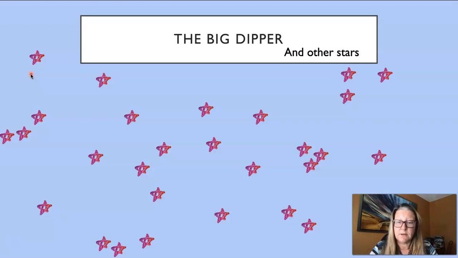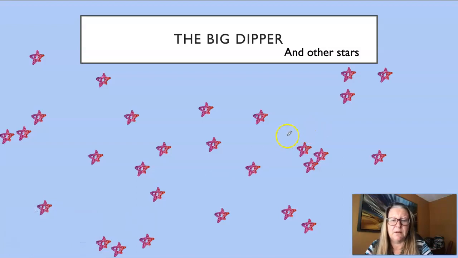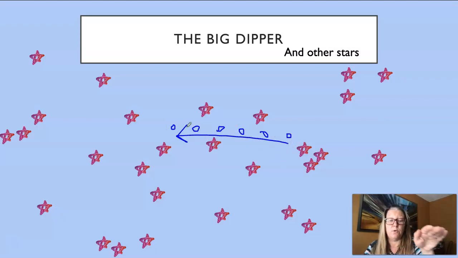So even though most of the stars did not move relative to each other, these careful observers did notice that there were 5 objects that seemed to move in the night sky relative to all the other stars. And they called these the 5 wanderers. So I'm going to add these, and I'd like you to add these too to your drawing. I'm just going to make them circles to make them a little different than the stars. And so night after night, the position of these, they don't look very good as circles, sorry about that. But night after night, these objects seem to wander or move through the fixed stars.